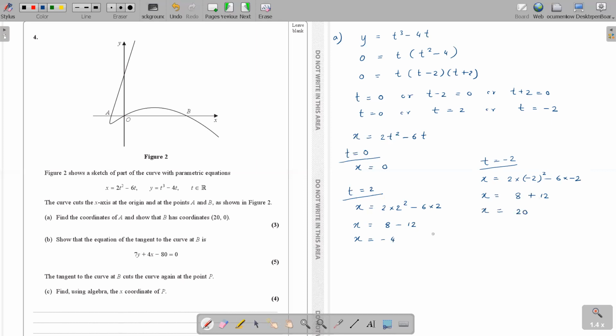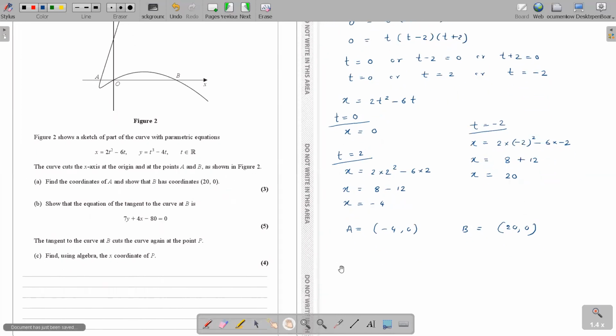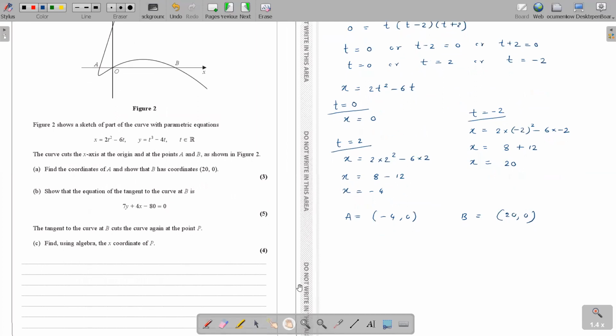So I think very clearly we can see the coordinates of A should definitely be minus 4, 0. And B should be 20, 0. Clearly. And the other one is 0, 0, the origin. Okay. Then the next one.